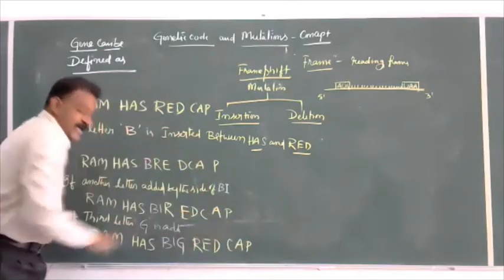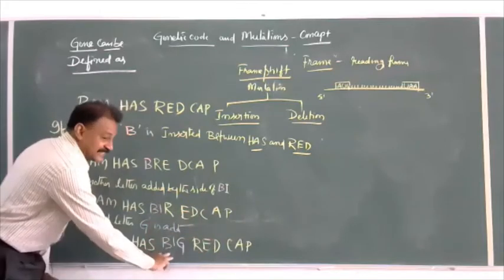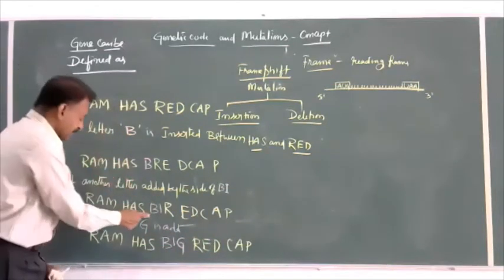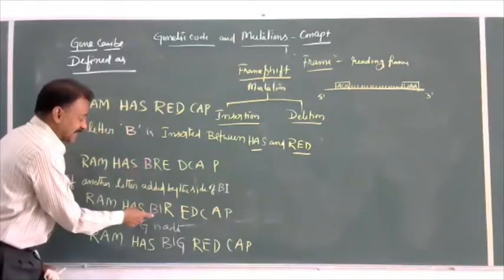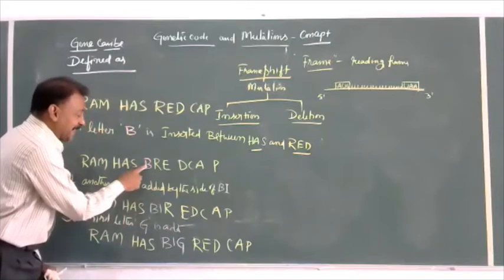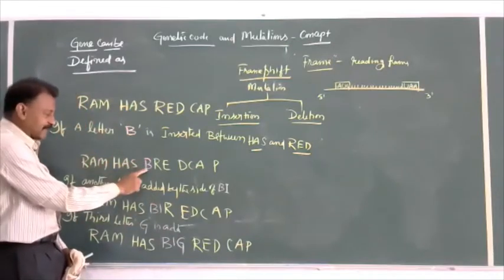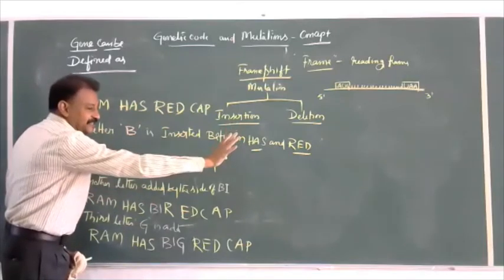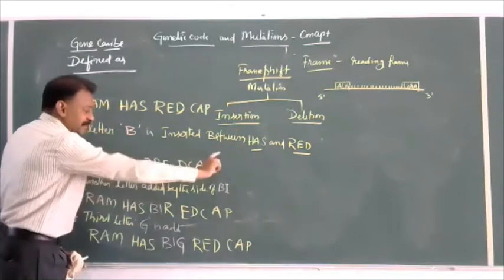The reading frame is unaltered when three letters are added. Three letters is equal to one codon. When single base or two bases are inserted, from the point of insertion, first points are okay. From the point of insertion, the total reading frame is altered, changed. This is called frame shift mutation.